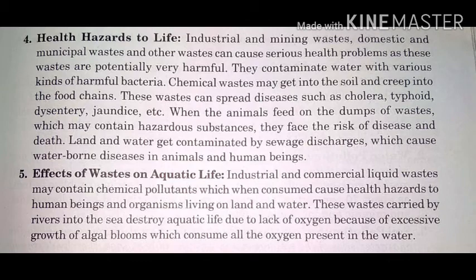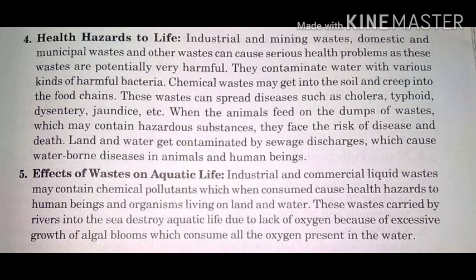These waste can spread diseases such as cholera, typhoid, dysentery, jaundice, etc. Even the animals which feed on these dumps of waste may contain hazardous substances, like the plastics eaten by the cow. It's not digested. They are non-biodegradable waste, and ultimately what happens? It results in the death of the animal. Land and water gets contaminated by sewage discharges, which causes waterborne diseases in animals and human beings.